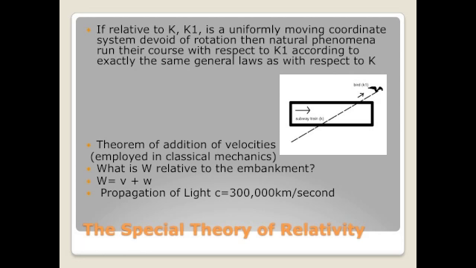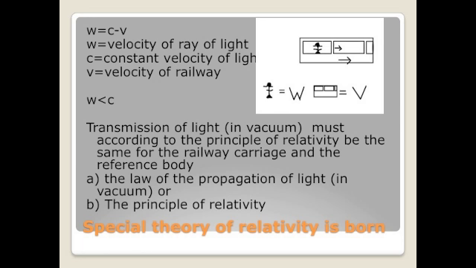It cannot be. If we were to make the woman walk in the opposite direction, and if we replace the woman with a ray of light, the equation would change to w equals c minus v. W here is the velocity of the ray of light, c would be the constant velocity of light, 300,000 kilometers per second, and v is the velocity of the railway.